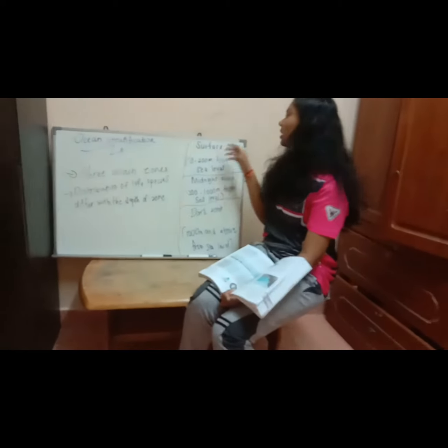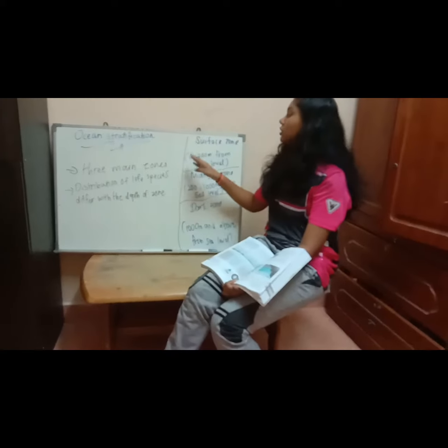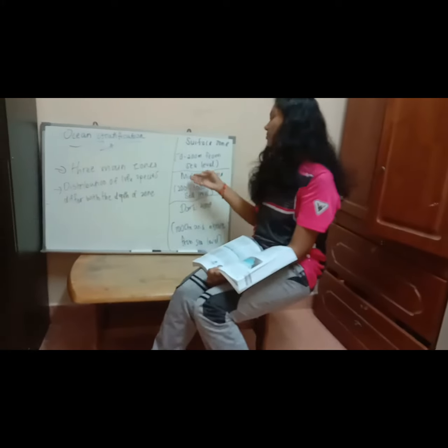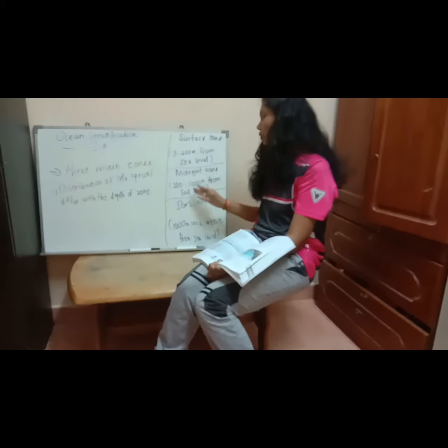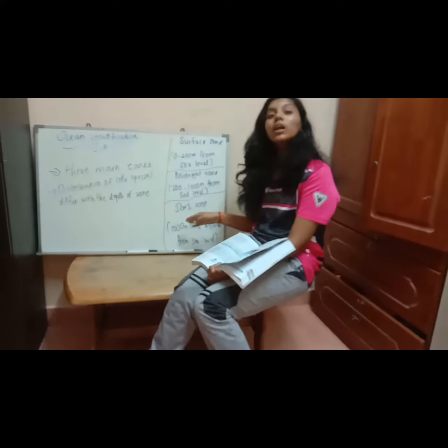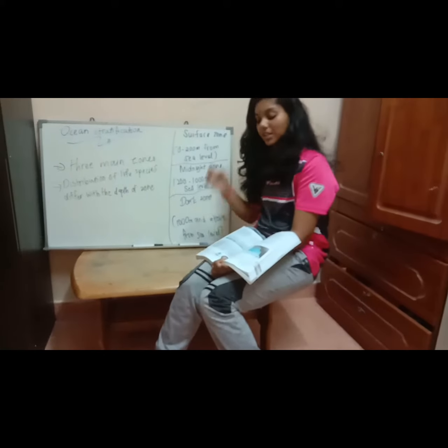First, we can see here surface zone, 0 to 200 meters from sea level. Next is midnight zone, 200 to 1000 meters from sea level. Next, dark zone, 1000 meters and above from sea level.